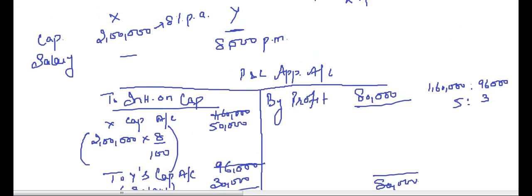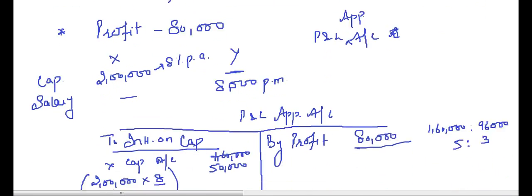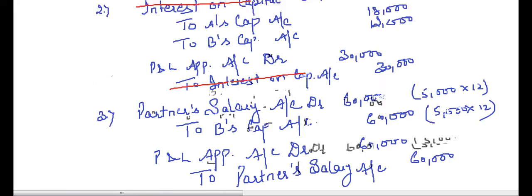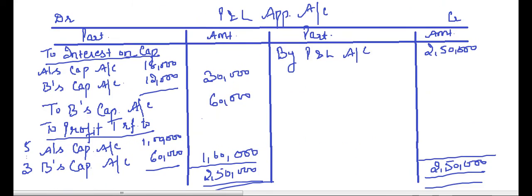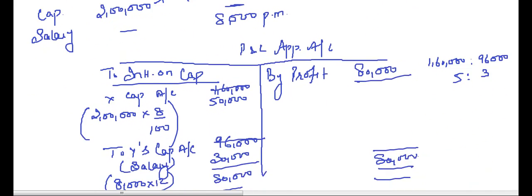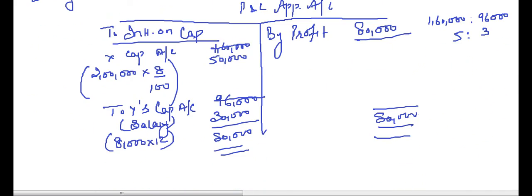So this was one more concept. We have done the practical problem on this and we have discussed one more concept. Now next time we will start with the partner's capital account. So far we have been transferring things to the partner's capital account from the profit and loss appropriation account. In the next lecture, we will prepare the partner's capital account.